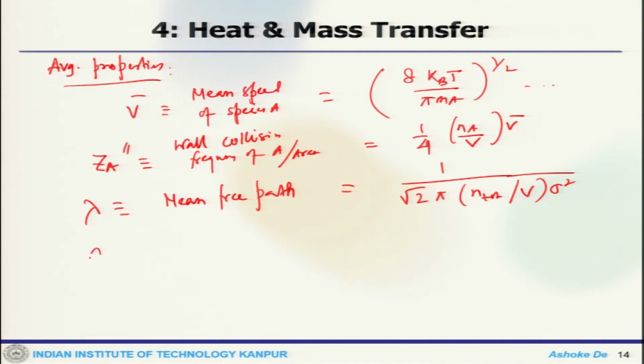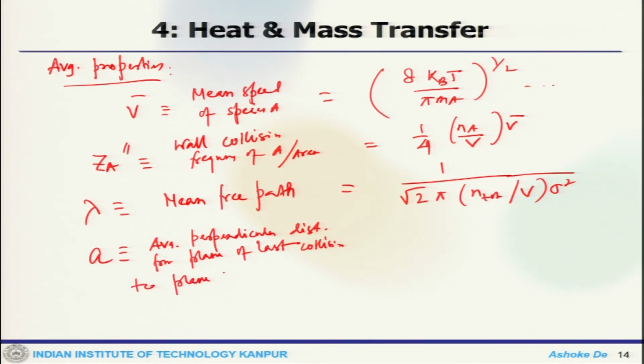And finally, this is the average perpendicular distance from the plane of the last collision to the plane where the next collision occurs, which is 2 by 3 lambda.